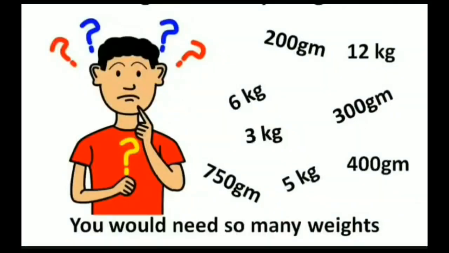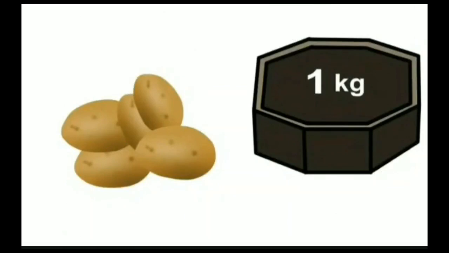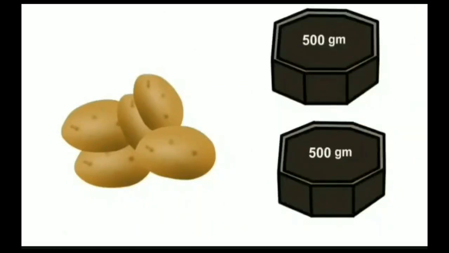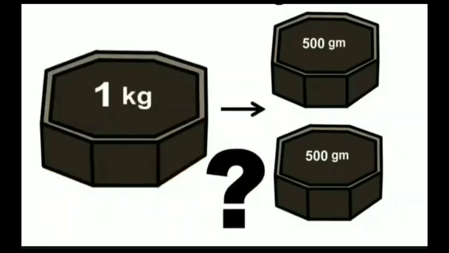Now, there can't be a metallic weight for each and every thing we weigh. So, what is the solution? Your mother tells you to buy 1 kilogram of potatoes. Look here, the vendor keeps two 500 grams weights on the balance to weigh the potatoes. But you want to buy 1 kilogram of potatoes.